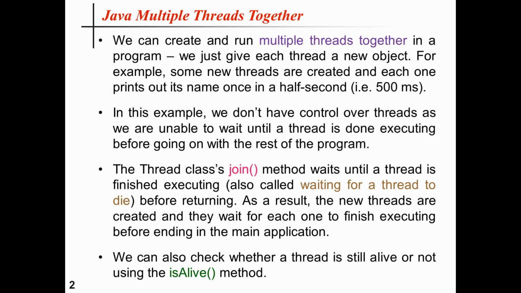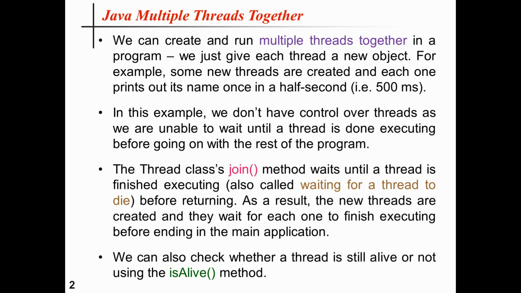But by using the Thread class's join method, which basically waits until a thread is finished executing, also called waiting for a thread to die before returning, we can make the main thread wait, even if it has fewer lines of code to execute, for the other threads to finish.